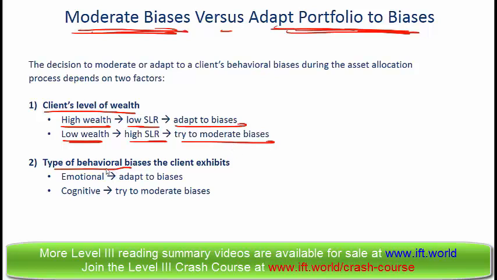The other dimension is the type of bias. It's hard to educate a client out of an emotional bias. So if a client is exhibiting emotional biases, it makes sense to adapt to the biases and construct a portfolio that accounts for those emotional biases. On the other hand, with cognitive biases, it is relatively easy to educate the client and counsel the client and get them to moderate or reduce their biases. So with cognitive biases, we should try and moderate. That is it for this reading.